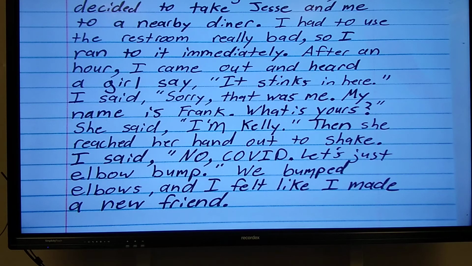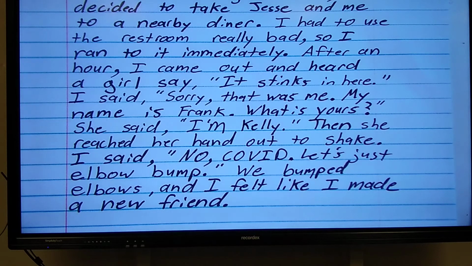I established the setting. I established the characters. I gave them names. And you can also see where I have dialogue, where they are talking. I put that in there as well.